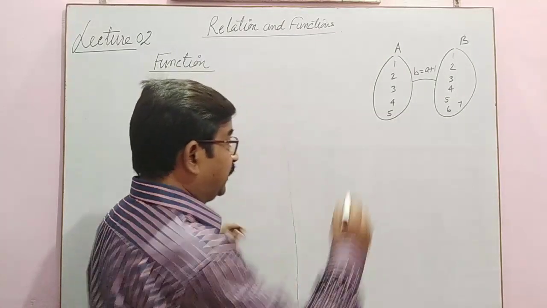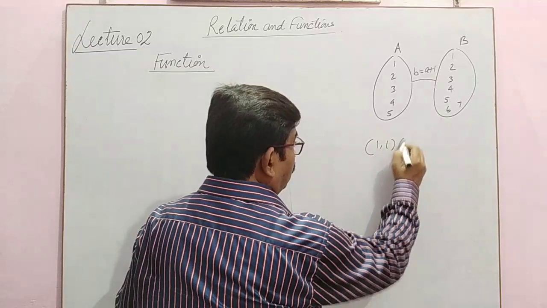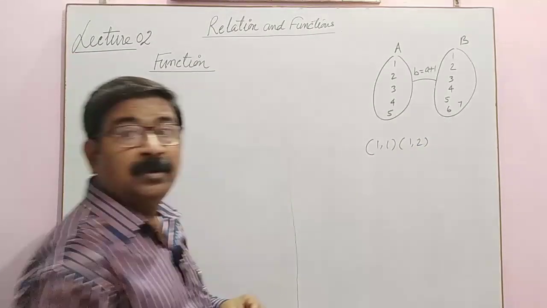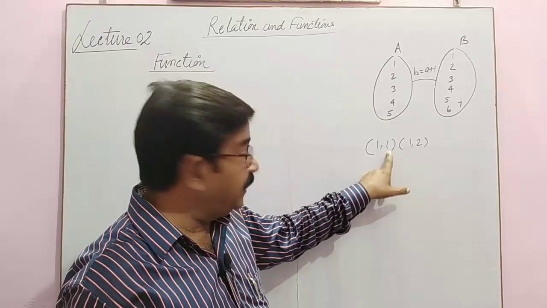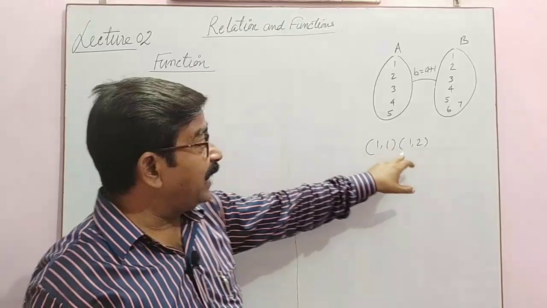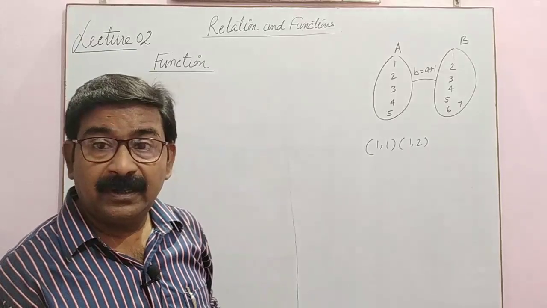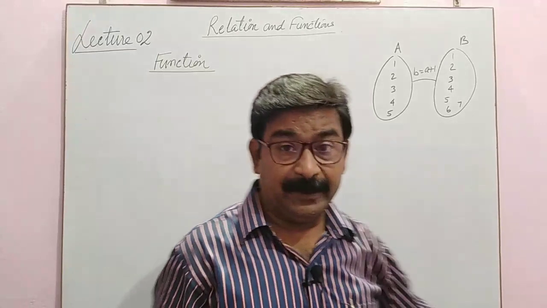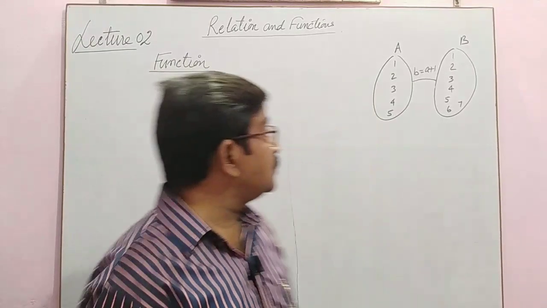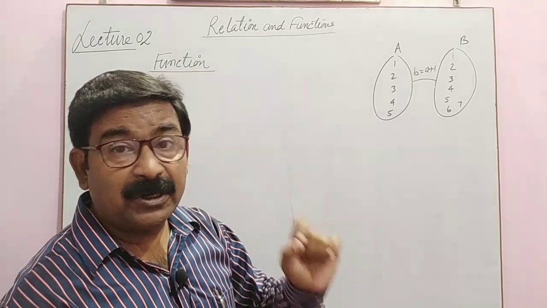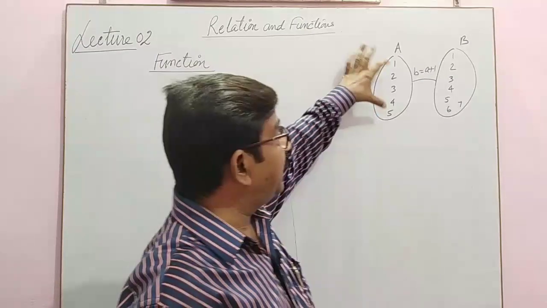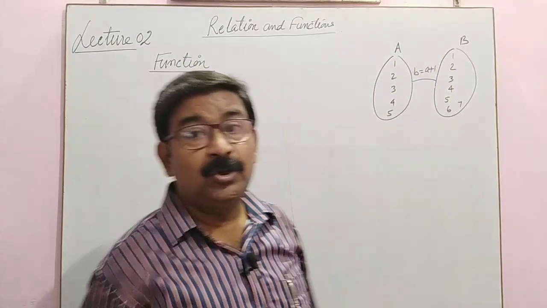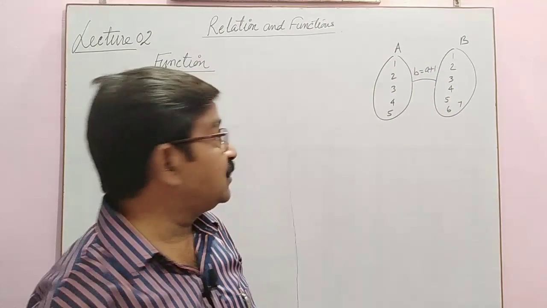Like (1, 1) and we can also write (1, 2). That means 1 has two images, 1 and 2. So 1 cannot have two images. So we have a speciality. What is the special thing? We have a special property that each and every element of this set must have a unique image in the second set.